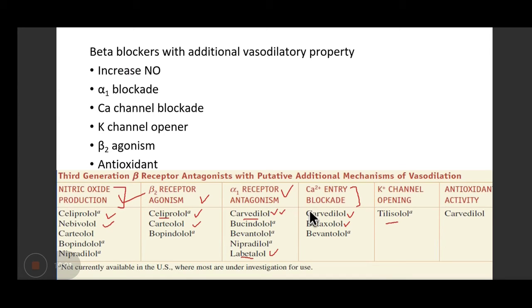So what you see out here is carvedilol is quite an important drug. So is labetalol. Additional property of carvedilol is antioxidant. We have discussed it. So please try to remember which beta blockers work by increasing the nitric oxide, which work by blocking the calcium channels, and the alpha blockers and all.